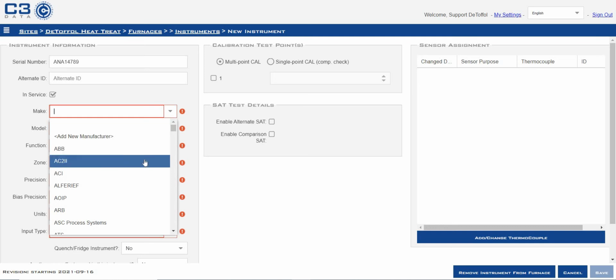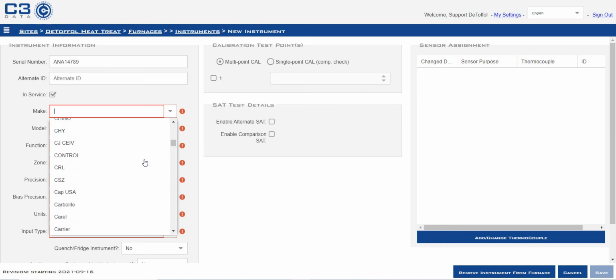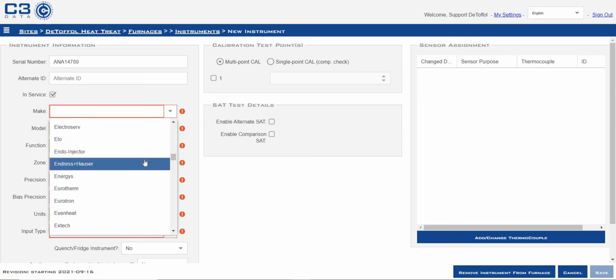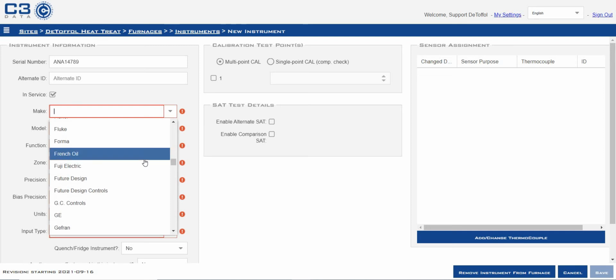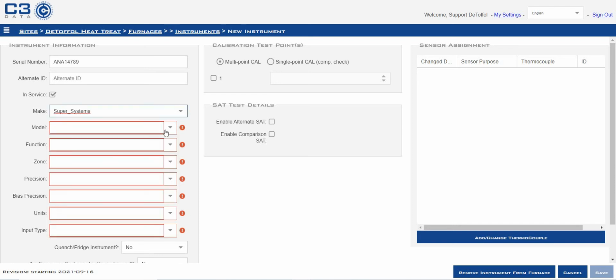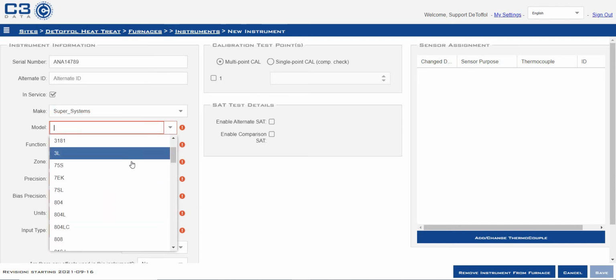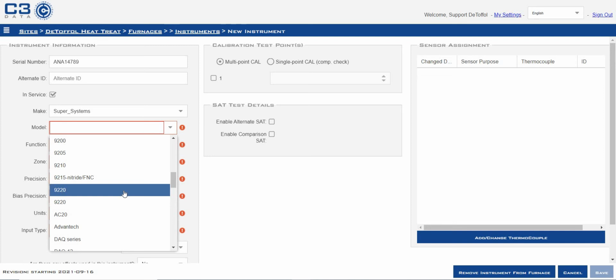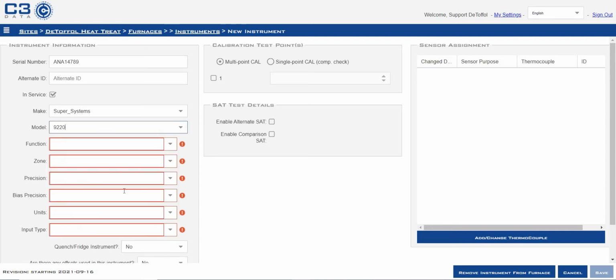Again, we offer several controller manufacturers in our list. If you do not see one that you need, please contact C3 support and we will be glad to add it for you. This particular instrument is going to be a Super Systems 9220. Again, different models of the controller manufacturer. This is a 9220. If you do not see the model number, again, contact C3 support. We'd be glad to help you.